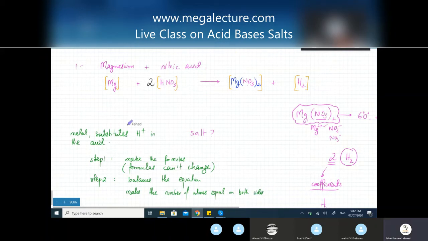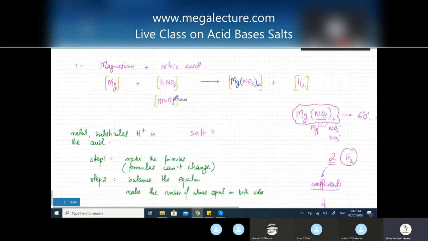So what this 2 basically means is that I have another nitric acid molecule that's separate from the one. So I added another nitric acid molecule. They don't have anything to do with each other. It's just that I needed two hydrogens in the product, so I added another nitric acid molecule. That's why I added the 2.